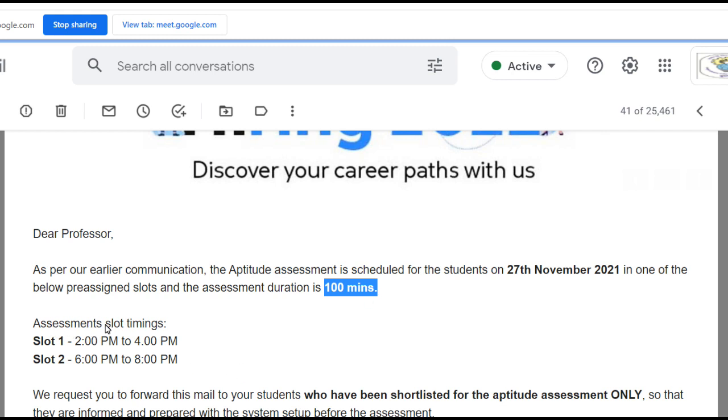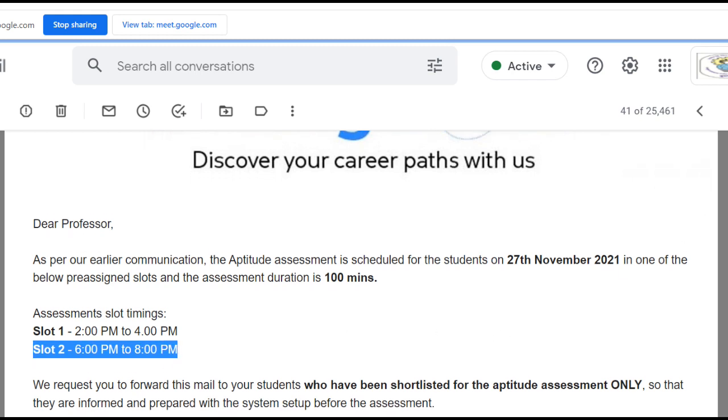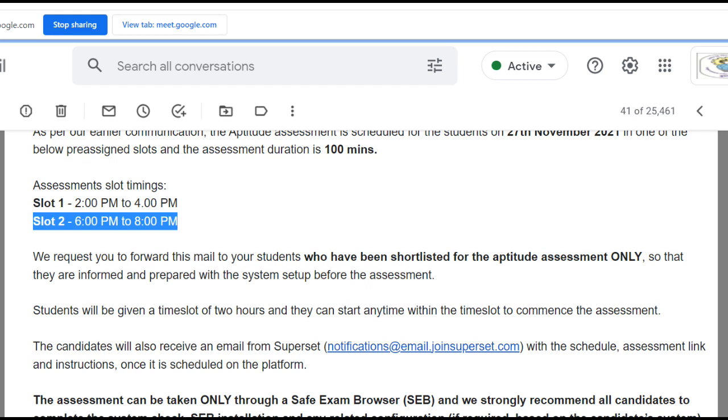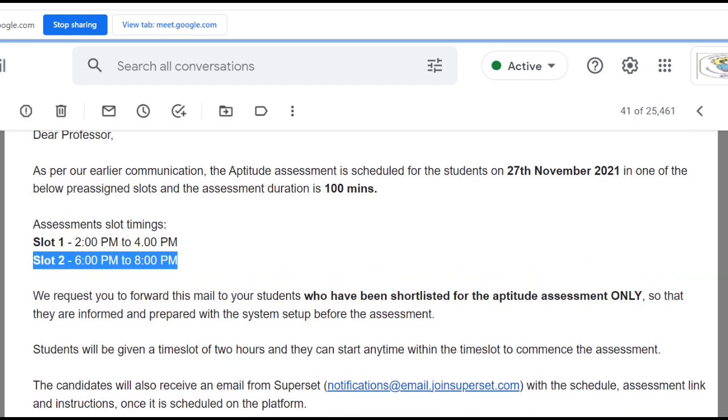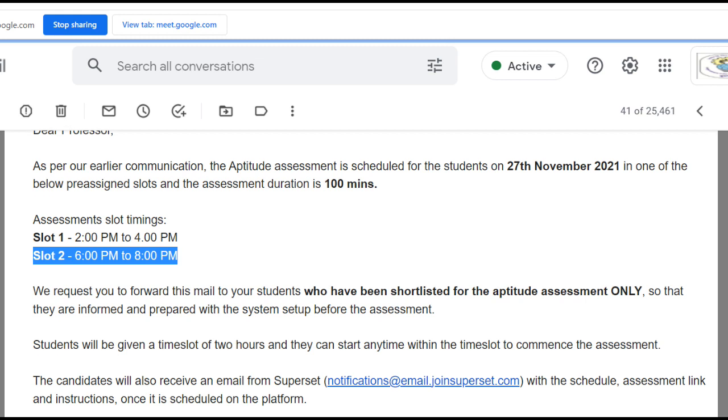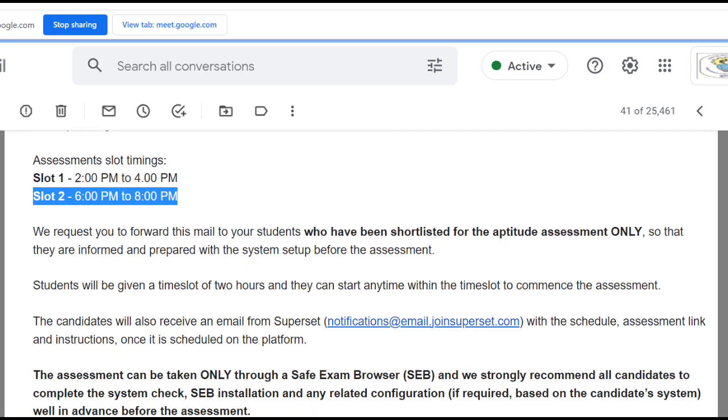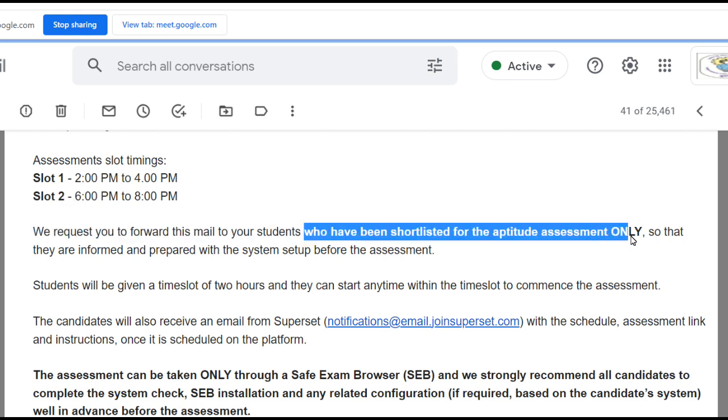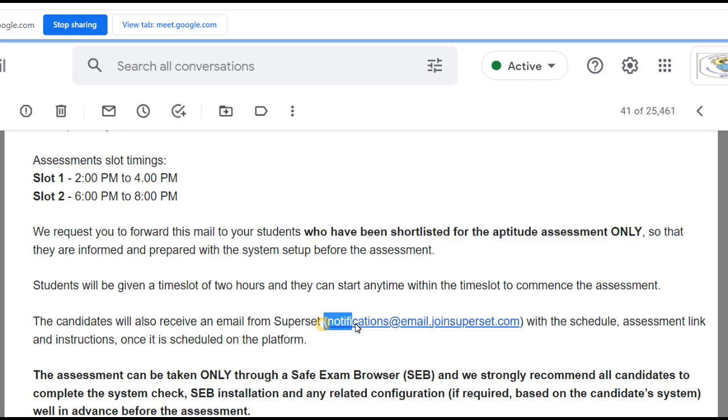Now, the time slots are 2 to 4 and 6 to 8, and I think you all have 6 to 8 p.m. Keep this in mind. So two important things for you to know: 27 November, that is tomorrow, 100 minutes test, and 6 to 8 p.m. is the time. Now, for students who have been shortlisted for aptitude, these instructions are there.